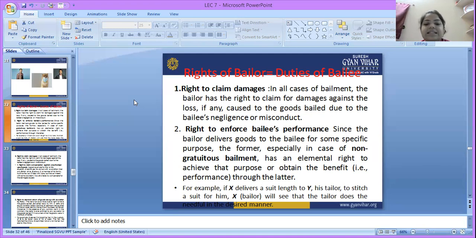Let us understand it through an example. X delivers a suit length to Y, his tailor, to stitch a suit for him. Here X delivers the suit length, which means he is the bailor. X will see that the tailor does the work in the desired manner, so he has a right to enforce the bailee's performance. The tailor is responsible to return the goods properly stitched as desired by X, that means the bailor.